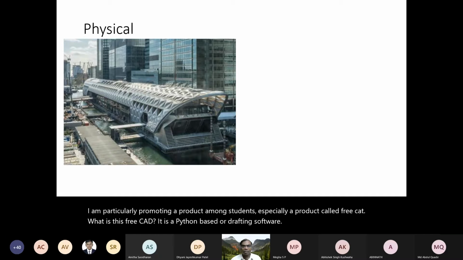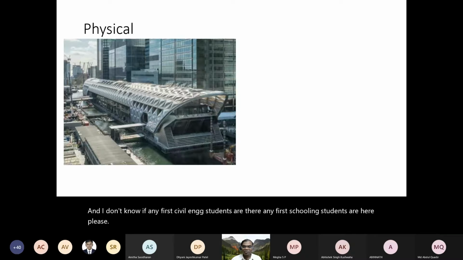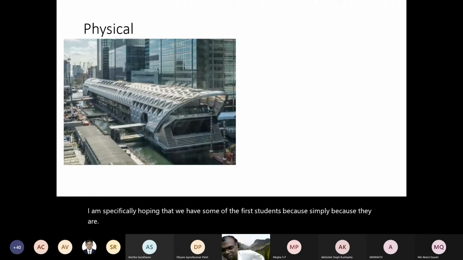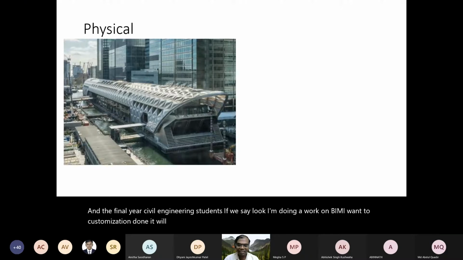I don't know if any first year civil engineering students are here. Any first year civil engineering students, please? Okay, fourth year, sir. Fourth year is fine. I am specifically hoping that we have some first year students simply because they are learning Python now. The first year civil engineering students are learning Python, and the final year students, if you say, look, I am doing work on BIM, I want a customization done, it will be great. Honestly, it will be really nice.